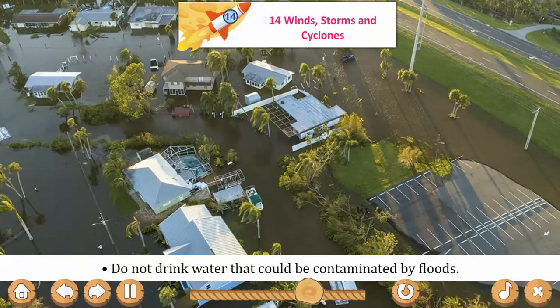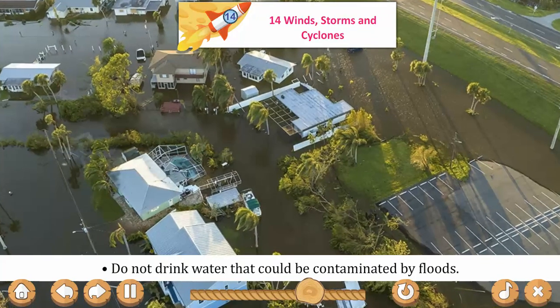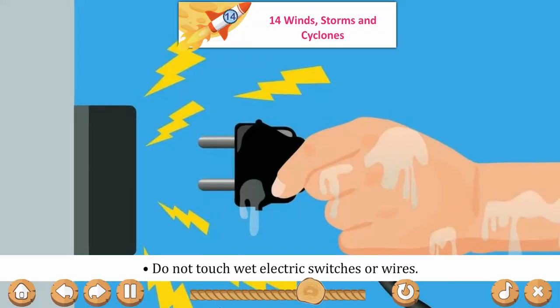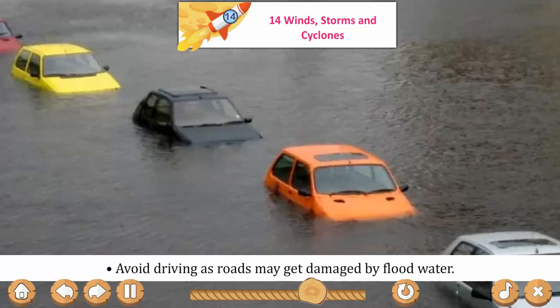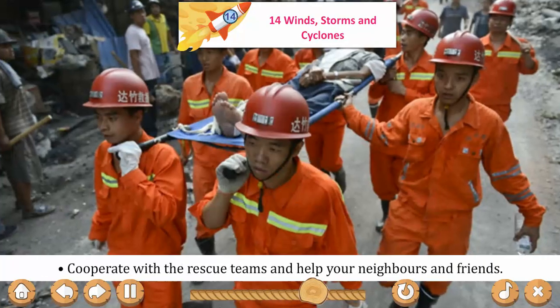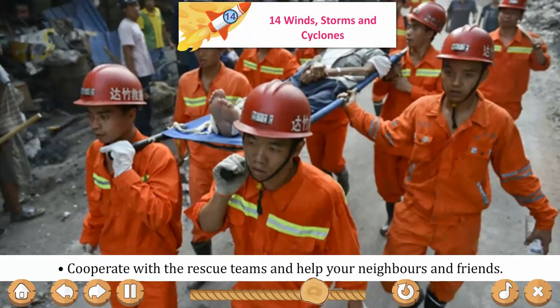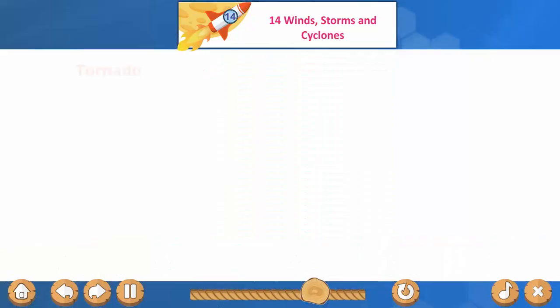Precautions to be taken after a cyclone hits an area. Do not drink water that could be contaminated by flood. Do not touch wet electric switches or wires. Avoid driving as roads may get damaged by flood water. Cooperate with the rescue teams and help your neighbors and friends.